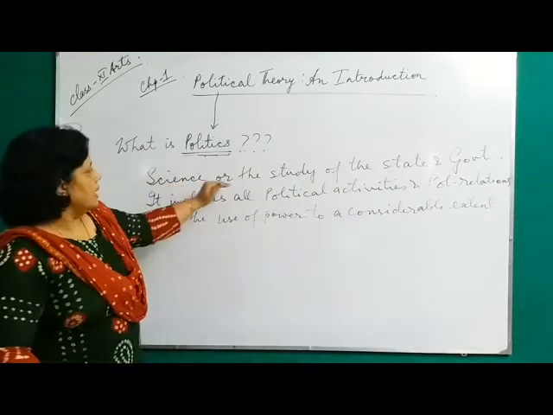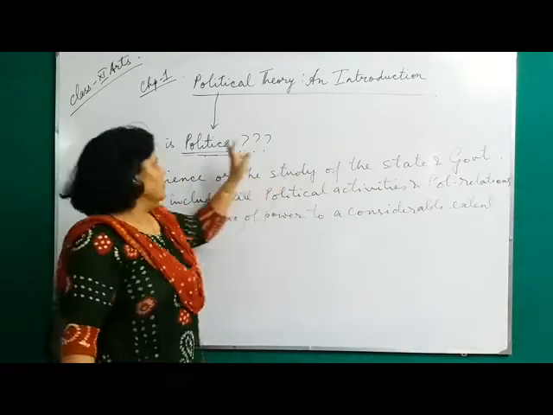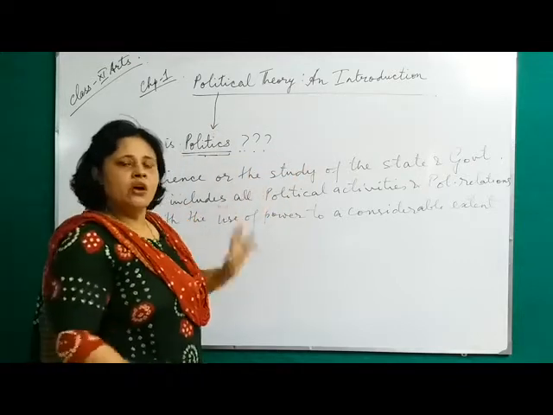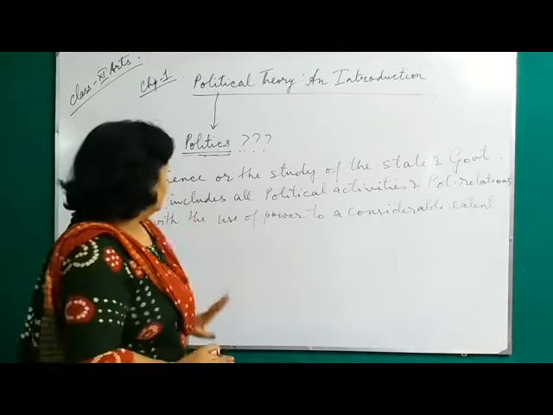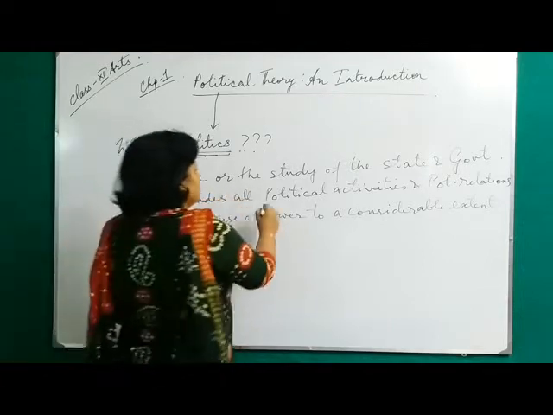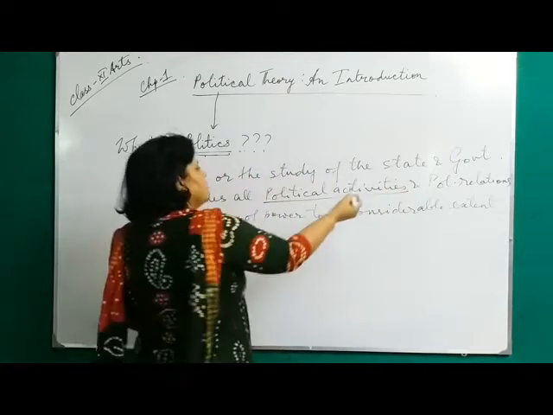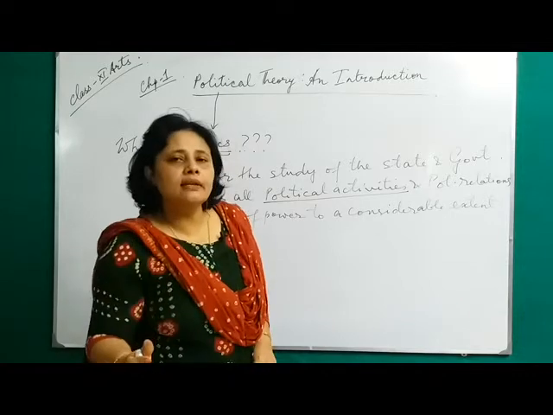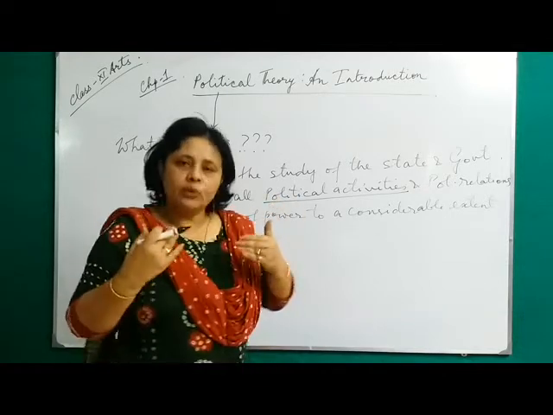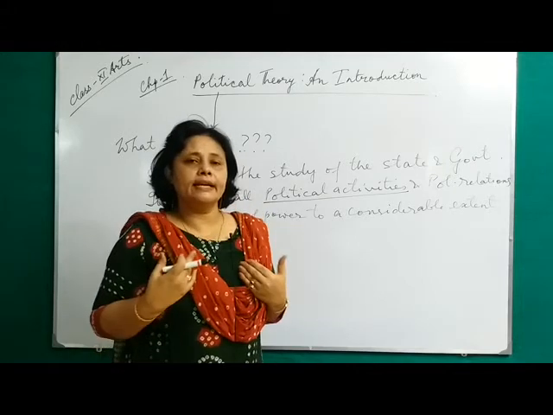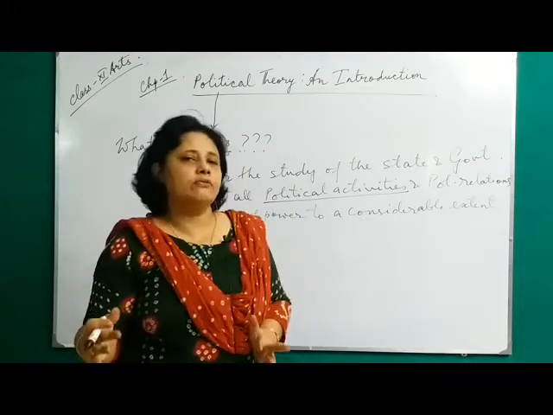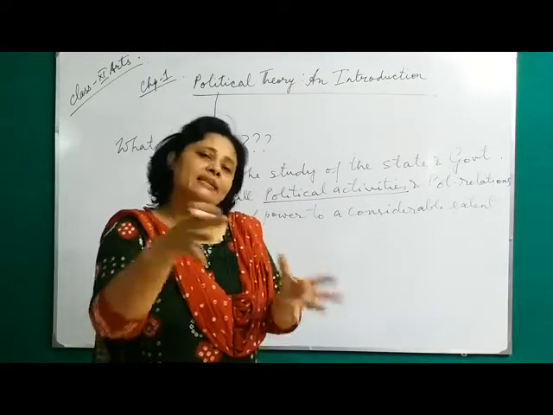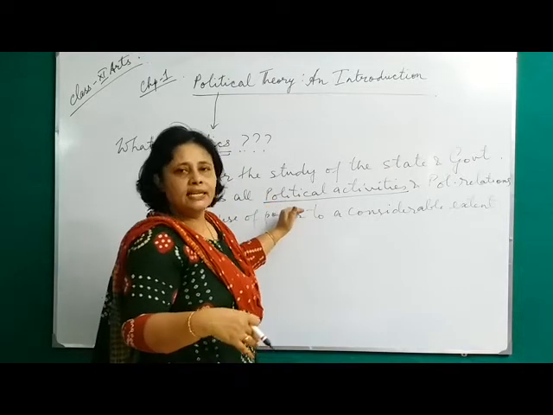First of all, science or the study of the state and government, politics. State and government, as I have told you, are the most important political institutions of a state anywhere in the world. It includes all political activities. Political activities of whom? Obviously of the government as well as the people. Government means how the government is running the administration, and political activities of the people means, being a citizen of a country, your voting behavior, your activities of keeping a watch upon the activities of the government.